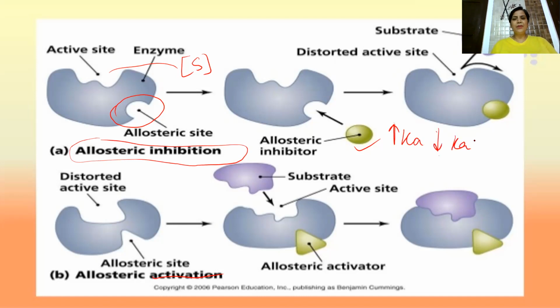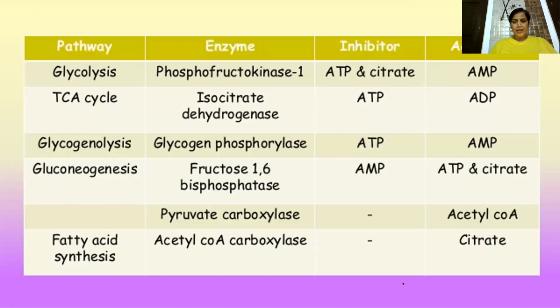There's a common example. If I tell you, binding of oxygen with heme, you see, if one molecule binds, it leads 2, 3, 4 other molecules also to bind with heme. So it is a type of positive allosteric activation, right? Then these are some of the very, very important examples taken from different pathways.